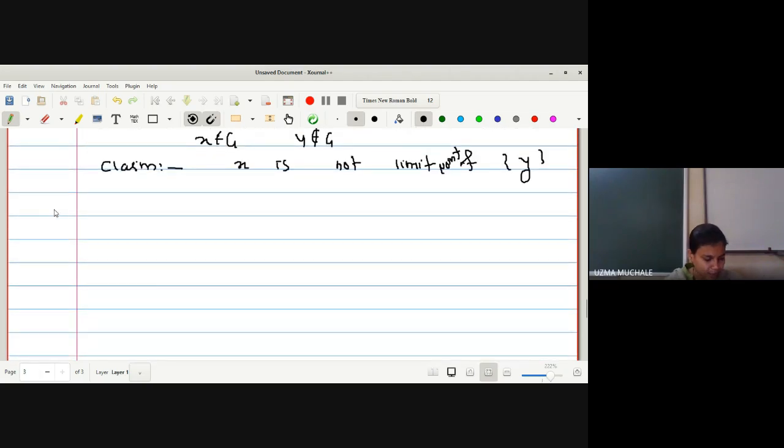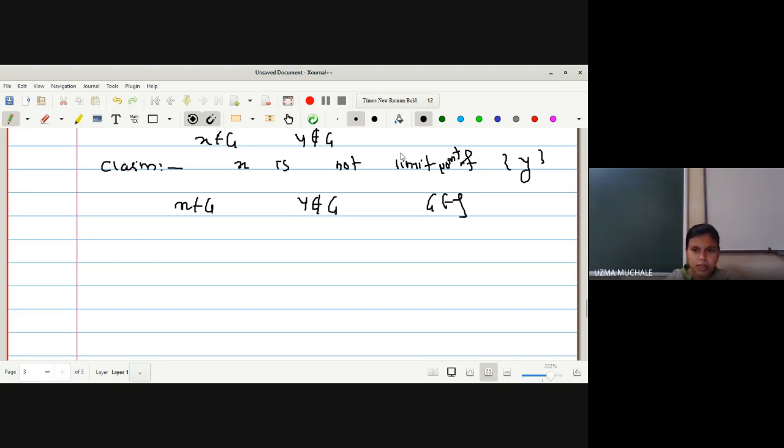Okay. Let me start with the proof. X is not a limit point of y. We have to claim this. Given that, what is given? That means we have obtained x belongs to G, y does not belong to G, and G is an open set. This we have obtained from the definition, right?